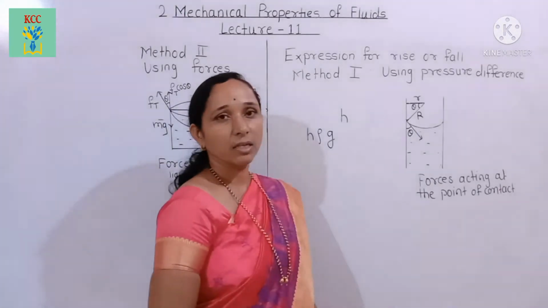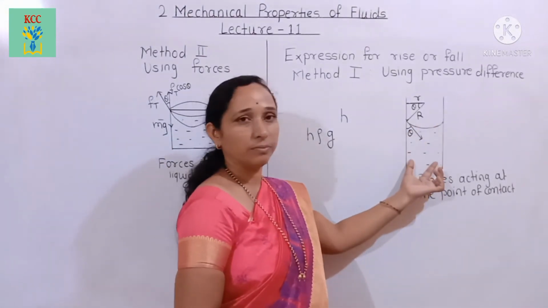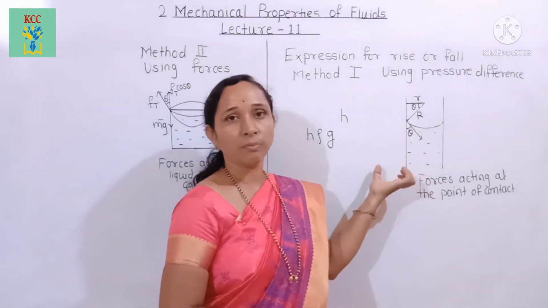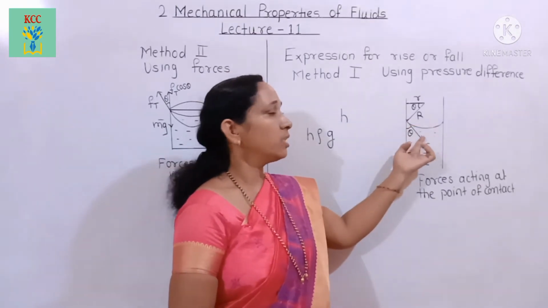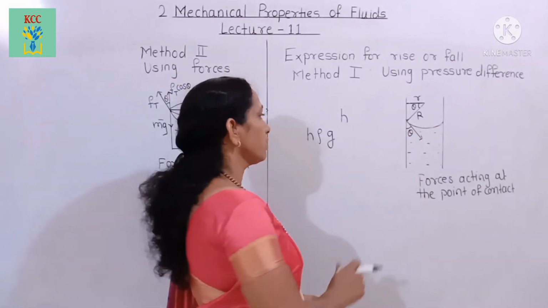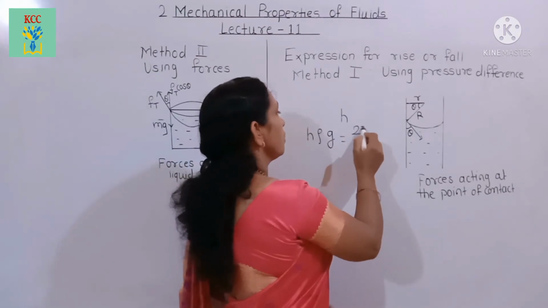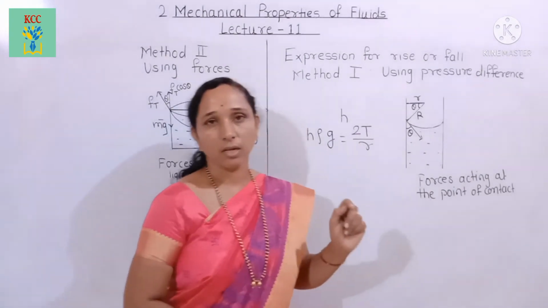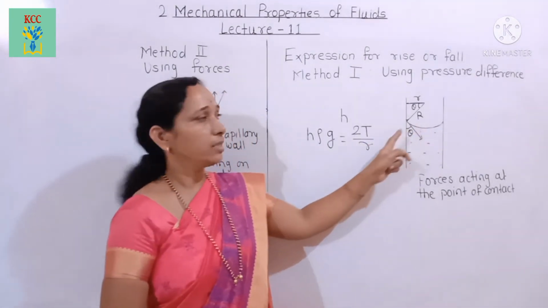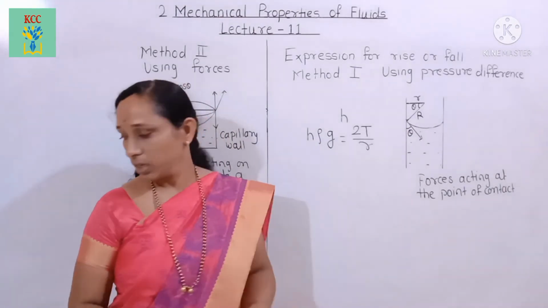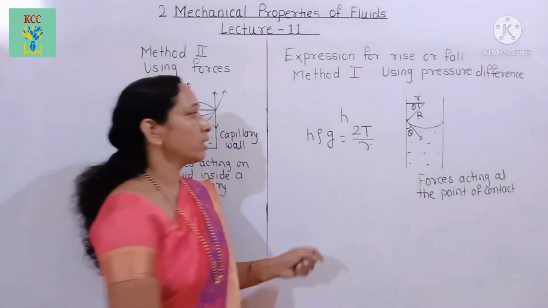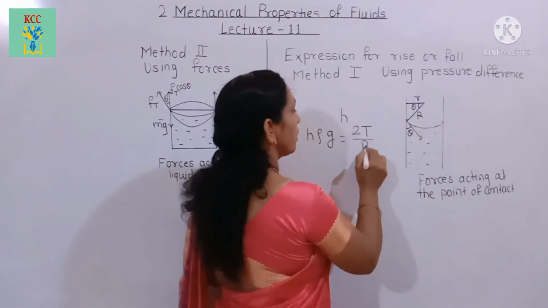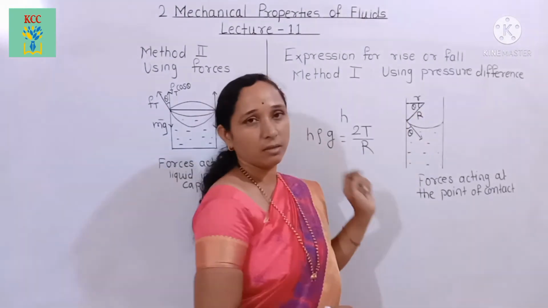This is the pressure exerted by the liquid column, and this pressure must be equal to the pressure difference at this meniscus. The pressure difference at this meniscus is equal to 2T upon R. This is the pressure difference at this meniscus, and it is equal to the pressure due to the liquid column. Here capital R is the radius of the meniscus.